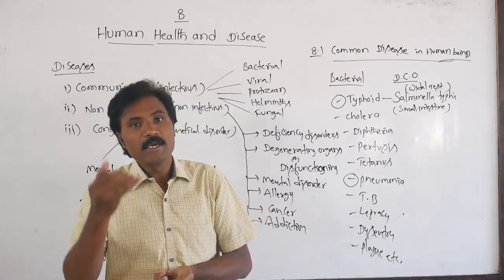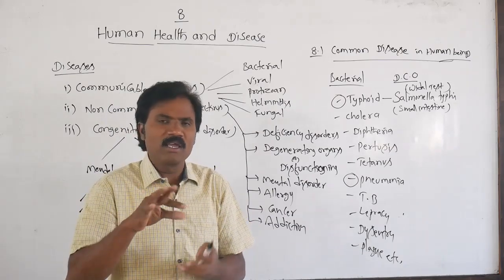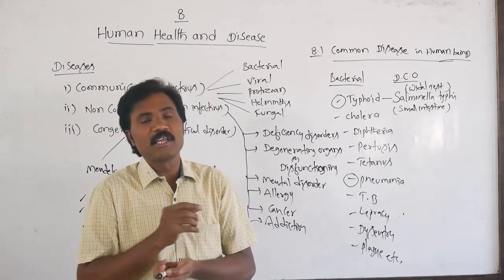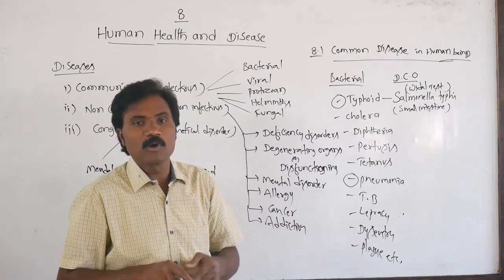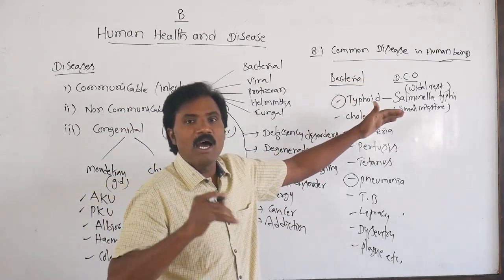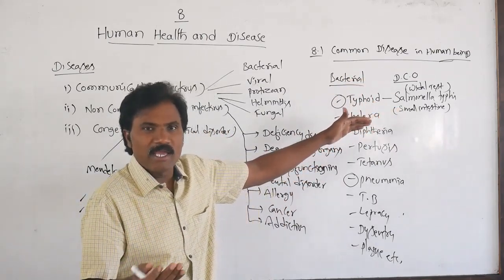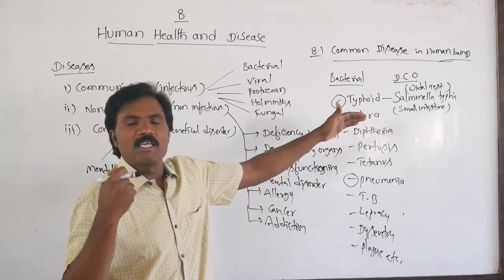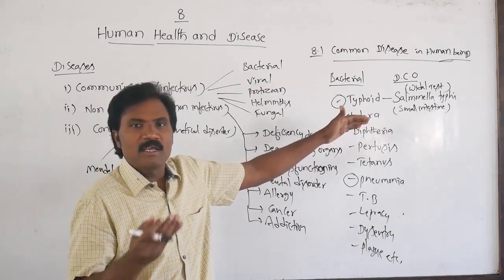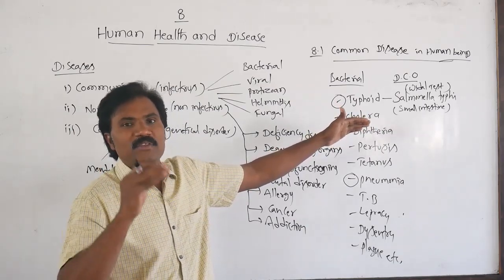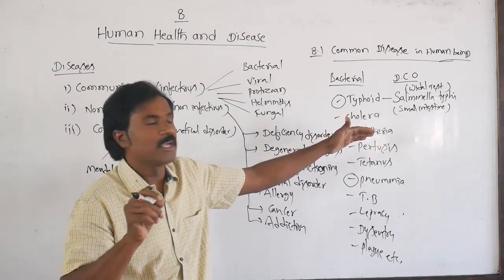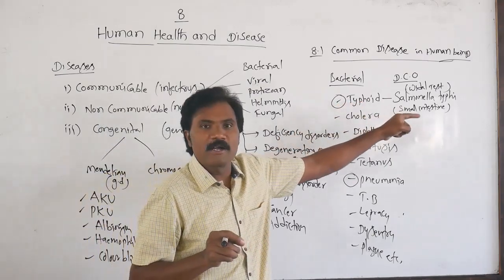Without hunger, they cannot take food. That is what we call lack of appetite. So the symptoms of typhoid are high fever, headache, constipation, abdominal pain and lack of appetite. These are the common symptoms of typhoid.